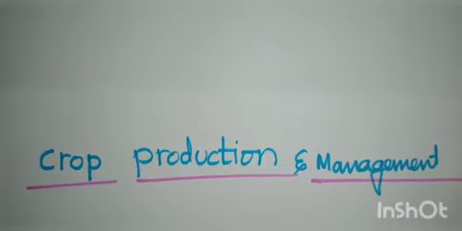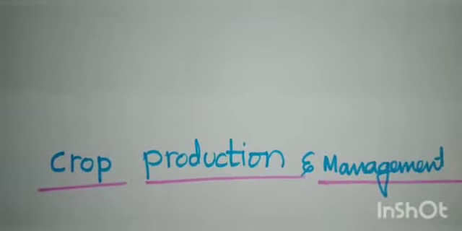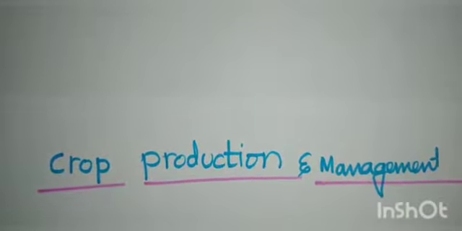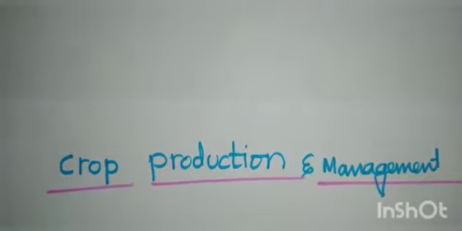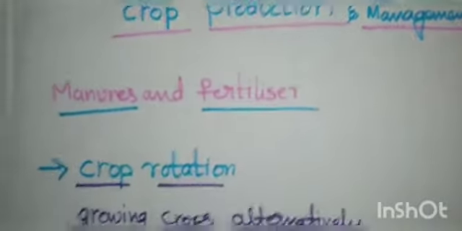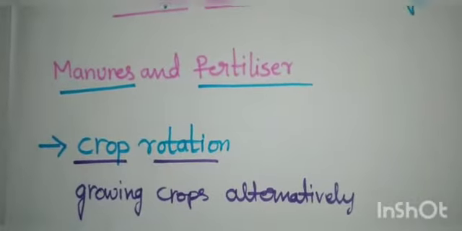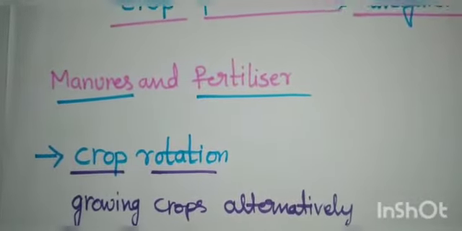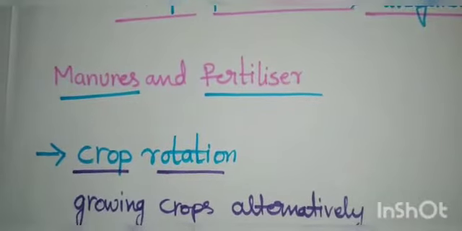We are learning the chapter crop production and management. In the previous class you learnt about manures and fertilizers, right? Today we are going to study a topic related to manures and fertilizers, that is crop rotation. Crop rotation can be done by growing different crops alternately.